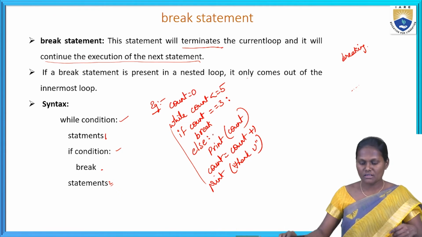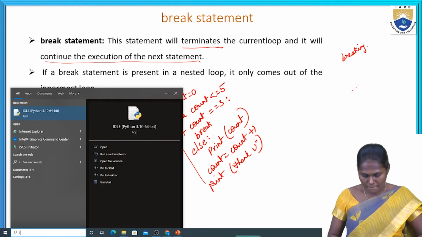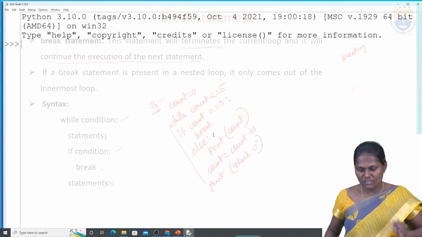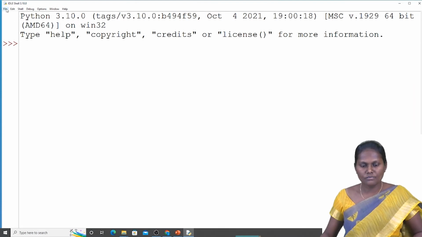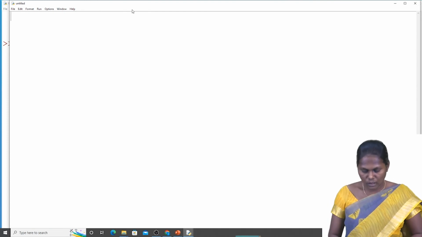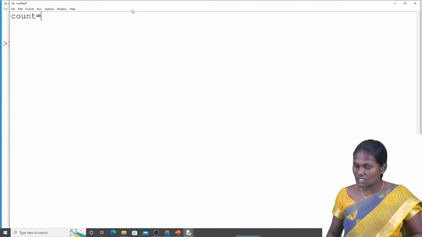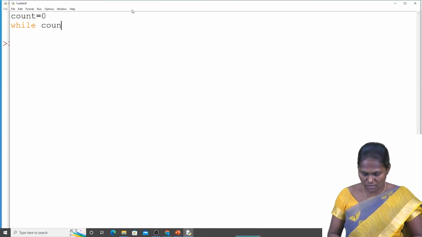Okay, now we can break a statement by using a while loop. We can see this one in the IDE also. Count equal to 0. I had taken a count value equal to 0. By using the while condition, I am writing while count is less than or equal to 5.